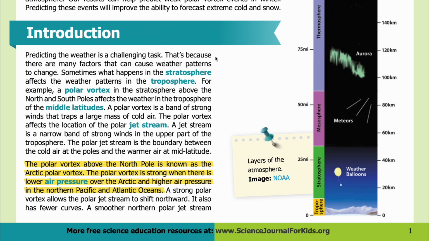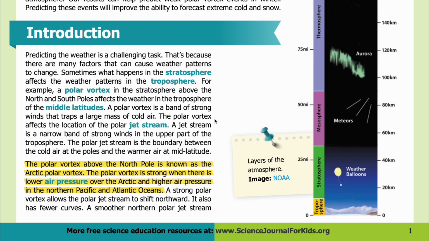Introduction. Predicting the weather is a challenging task. That's because there are many factors that can cause weather patterns to change. Sometimes what happens in the stratosphere affects the weather patterns in the troposphere. For example, a polar vortex in the stratosphere above the North and South poles affects the weather in the troposphere of the middle latitudes.